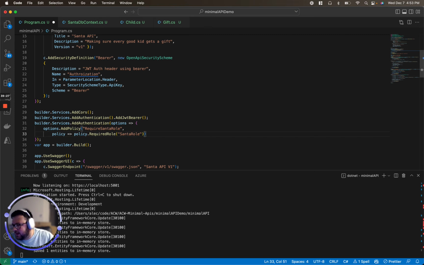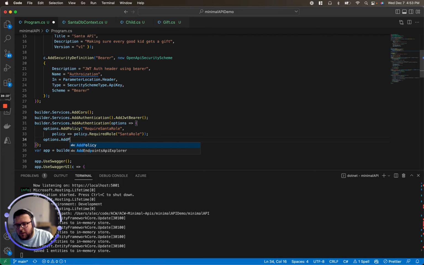You can do things like scopes. You can do a lot of other things here, validating where it comes from, all that sort of stuff. But just for this simple example, we're going to say, if you have the role, we'll let you in. If not, we're not going to. And for the same reason that we want a Santa role, we're going to also want an elf role.